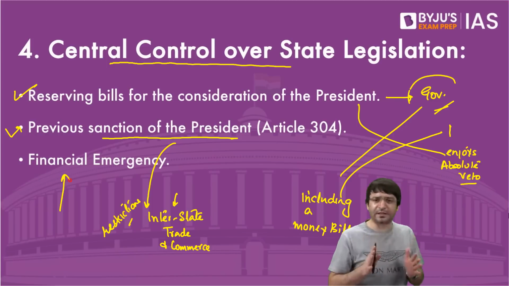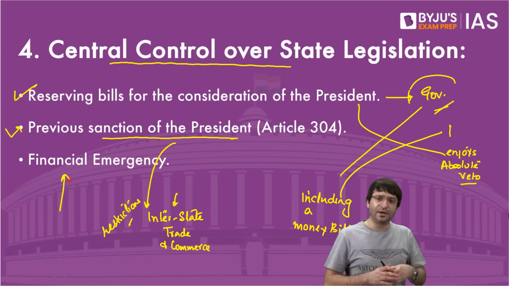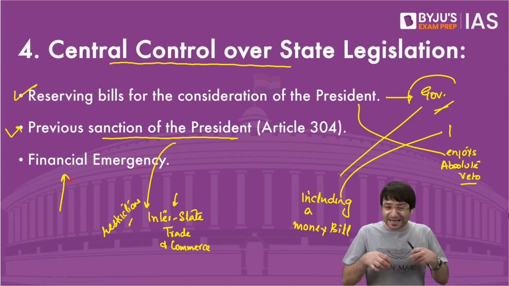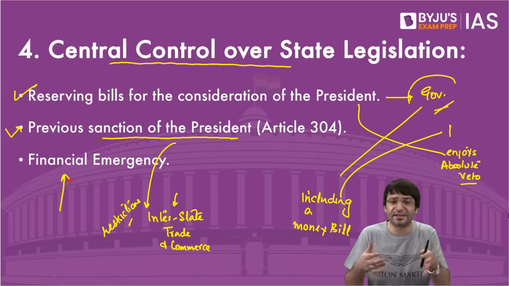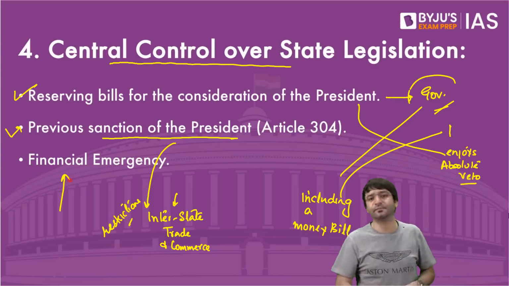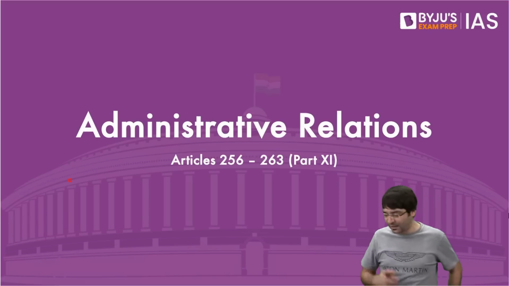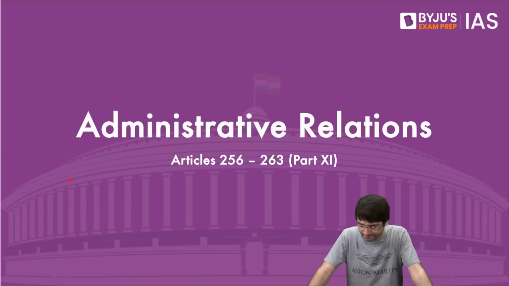All of this put together tells us either we are a centralized federalism, where despite federalism, center has more power, or we are a classic example of cooperative federalism, where center and states are cooperating with each other for the larger national interest. That is center-state legislative relations. Any questions, let me know, then we will jump to administrative relations.